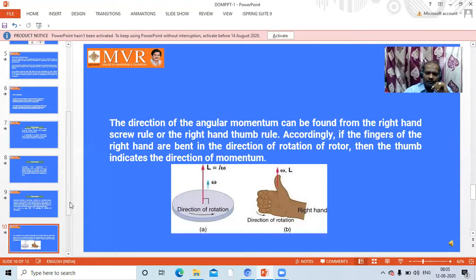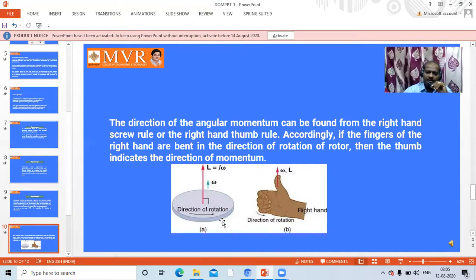Like that only here, when the direction of rotation is in this direction, this is called angular momentum. It depends upon the factor L is equal to I omega, where I is moment of inertia. So it will be in this direction only. If you take rotation in the opposite direction, it will be in the opposite manner.